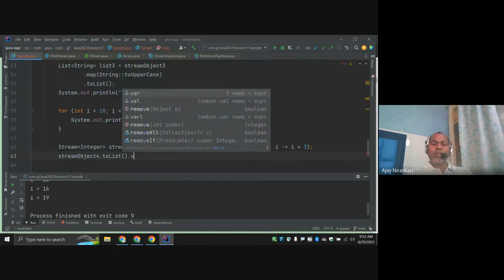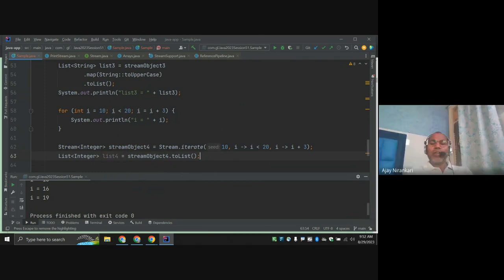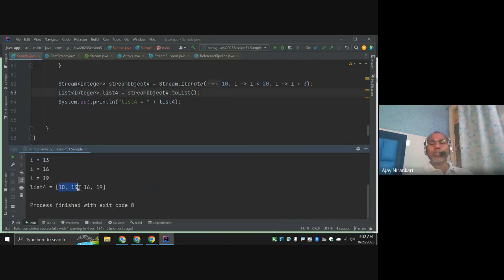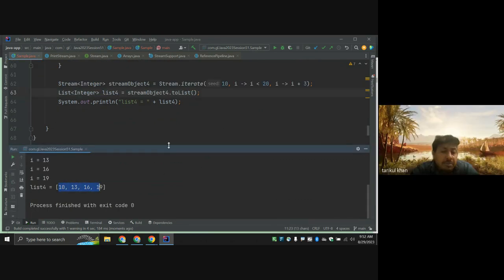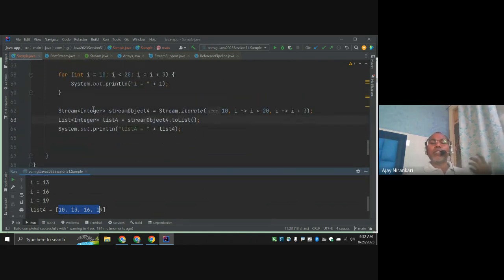Similarly here, you can do whatever you think, like stream.toList, and now print. Same thing you can get here: 10, 13, 16. So this is another way to generate the stream object using the iterate function.